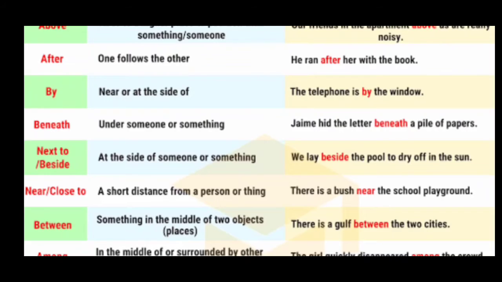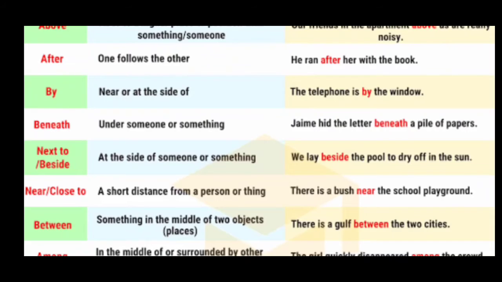The next one: beside. Next to or beside, at the side of something or someone. So look at the example for beside. We lay beside the pool to dry off in the sun. So beside means at the side of something or someone.